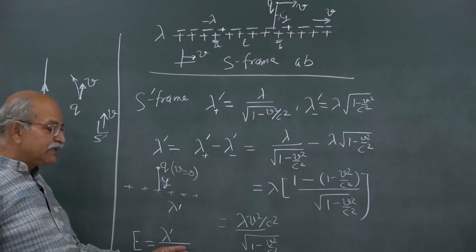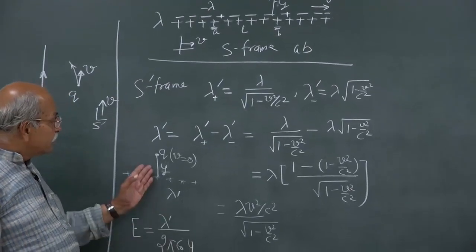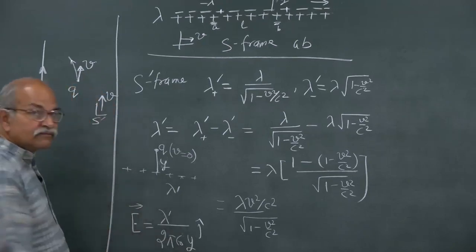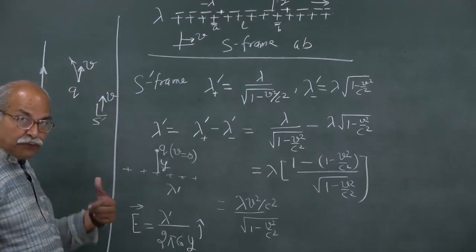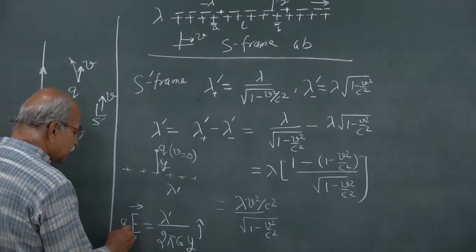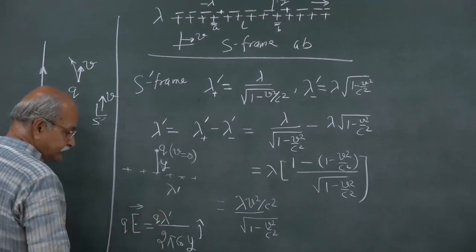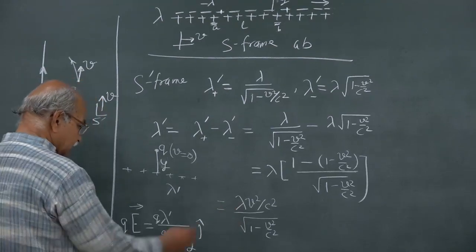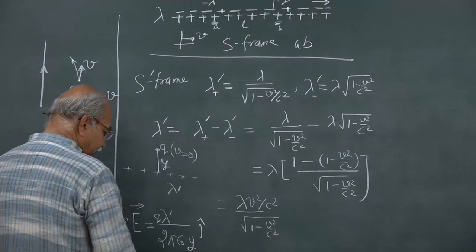That is the electric field in which direction? In y direction, so j cap. So, force will be q times E, and lambda prime is here, remember, so we can write that also here.